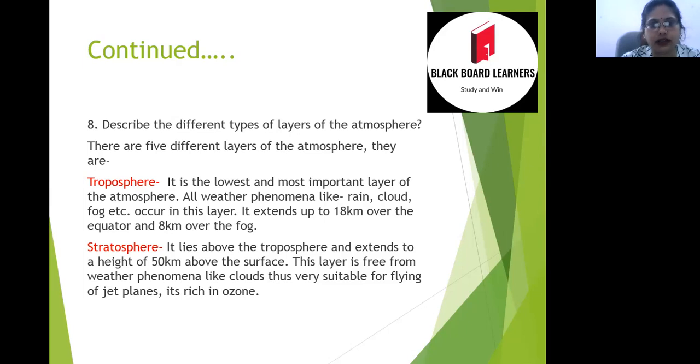Next layer is stratosphere. Stratosphere is known as the second layer of the atmosphere. It lies above the troposphere and extends, means कि फैली हुई है ऊपर तक, to a height of 50 kilometer above the surface. This layer is free from weather phenomena like clouds, rain, whatever, you know. That's why this is very suitable for flying of jets and planes. It's rich in ozone.